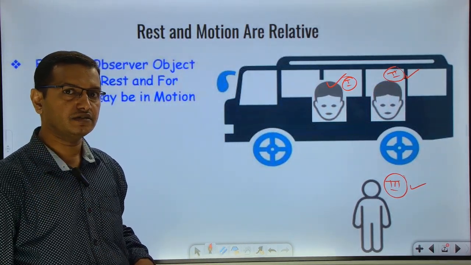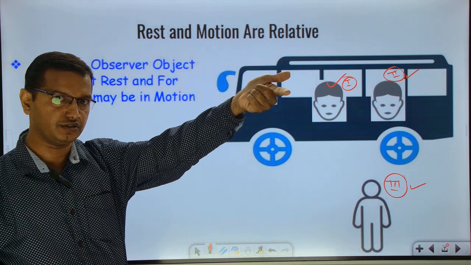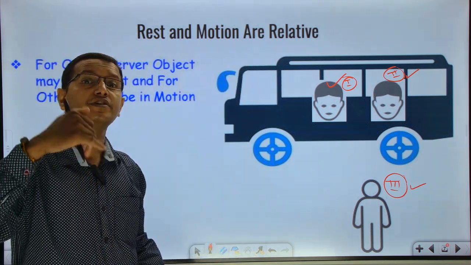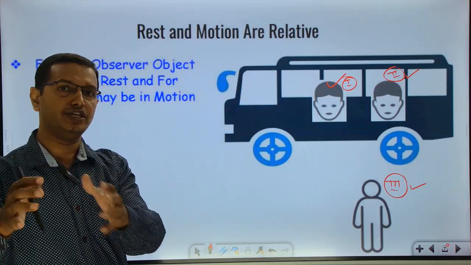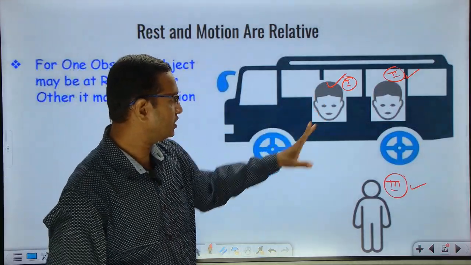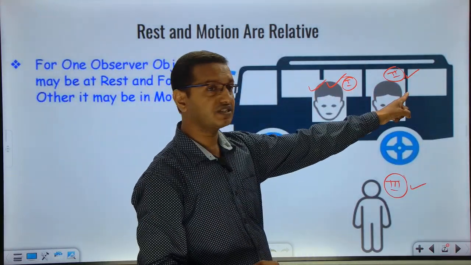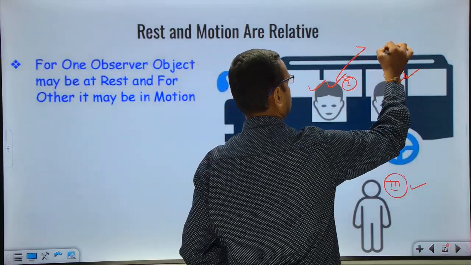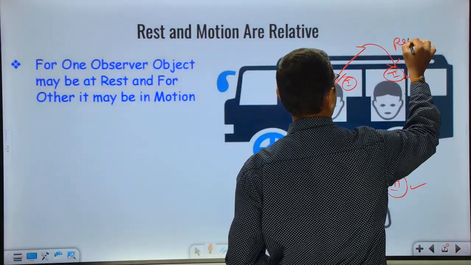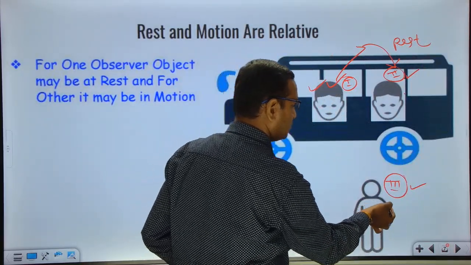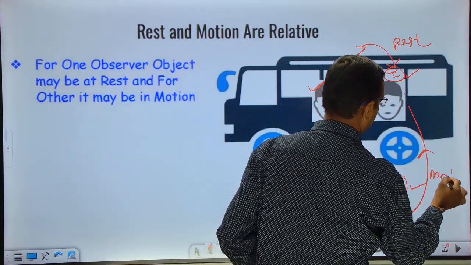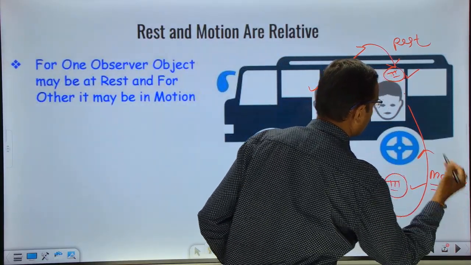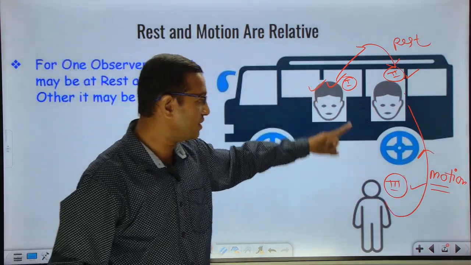So if the observer or the frame of reference changes, the motion or rest changes. For this guy, this guy is at rest. But for this guy who is watching from outside, this guy is in motion because the entire bus is moving. Hope you are getting my point. So it depends on the observer.